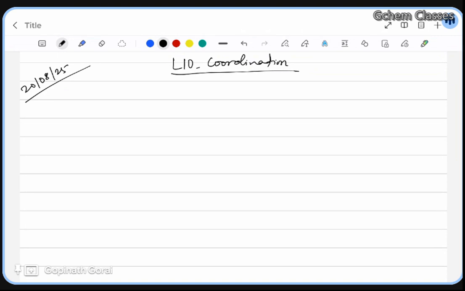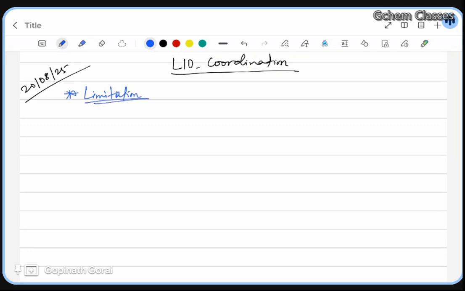When I'm talking about coordination number 4 or coordination number 6, it means that you should know that there are 4 monodentate ligands attached and 6 monodentate ligands attached, respectively, for coordination number 4 and 6. So first we will understand what the limitations are, and we will see the examples. There are only 2 or 3 points in the limitations.